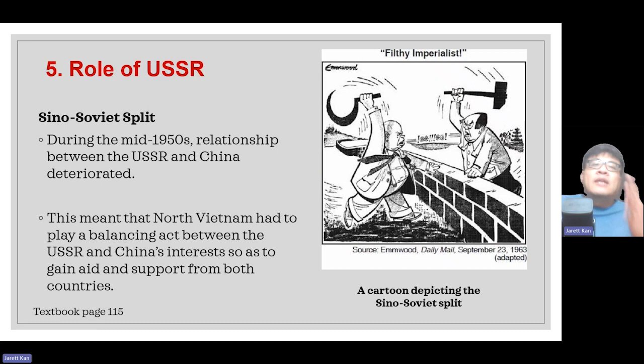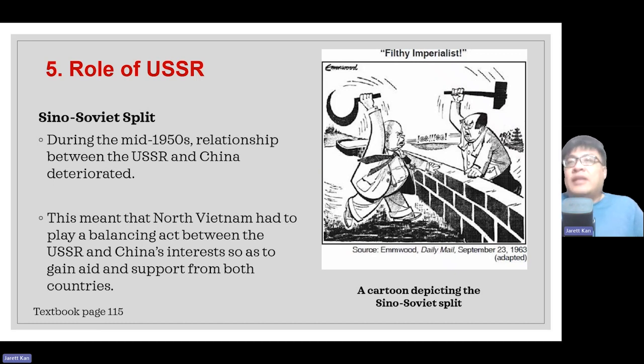So it was a delicate balancing act to ensure that both the USSR and China would continue to support North Vietnam, and would not think that North Vietnam was siding too much with either country.